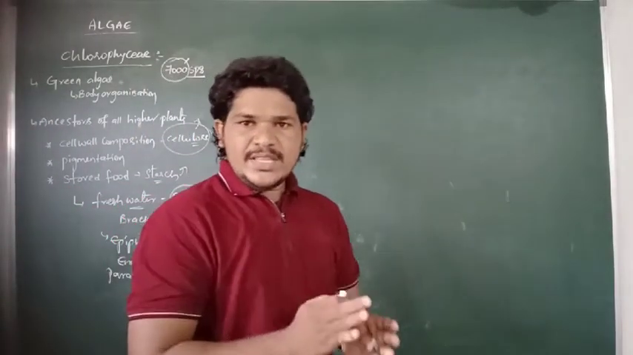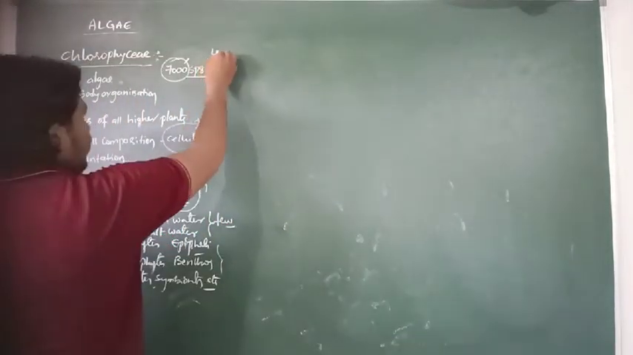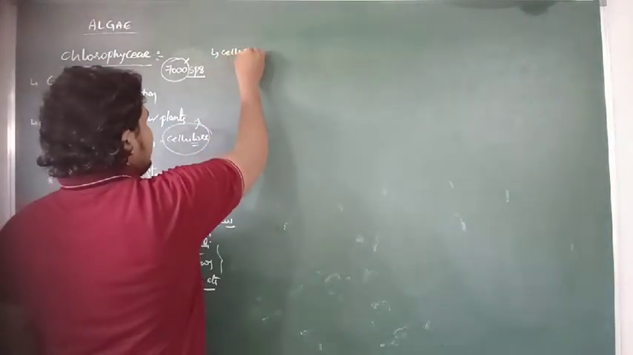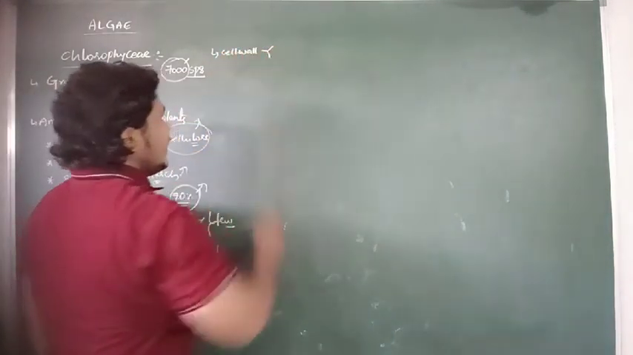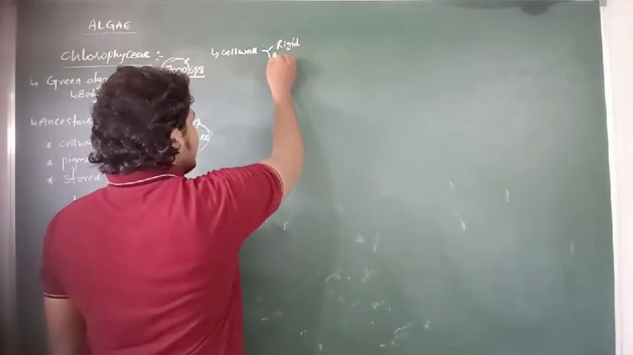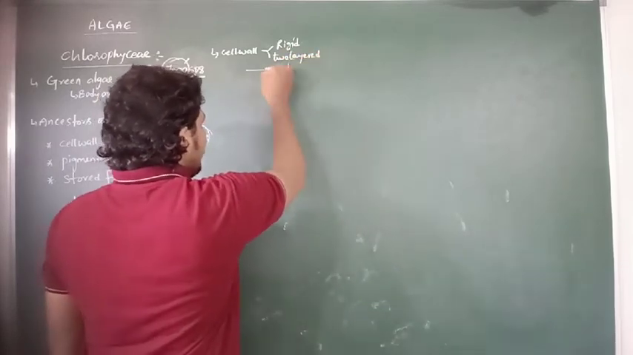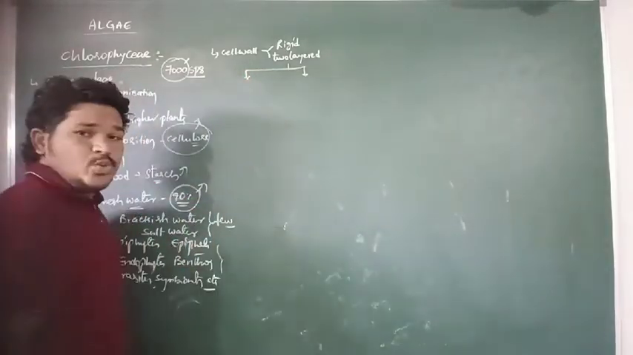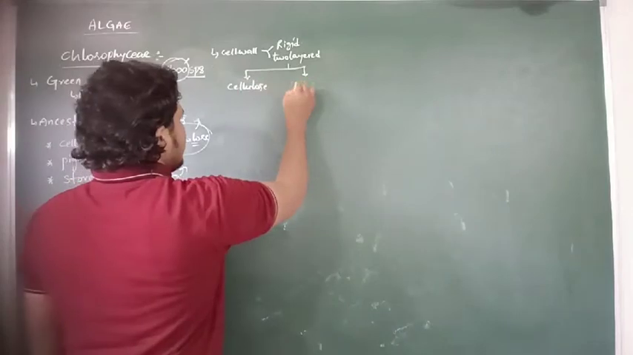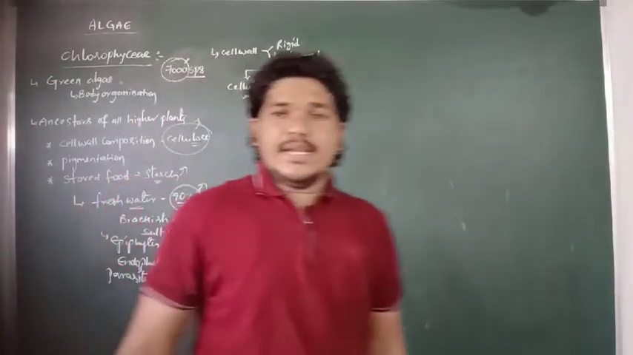And then if we observe their cell wall composition, the cell wall is well organized in chlorophyceae. The cell wall present in chlorophyceae is a rigid, two-layered structure. This two-layered cell wall is majorly made up of two components: cellulose and pectin, or pectose.